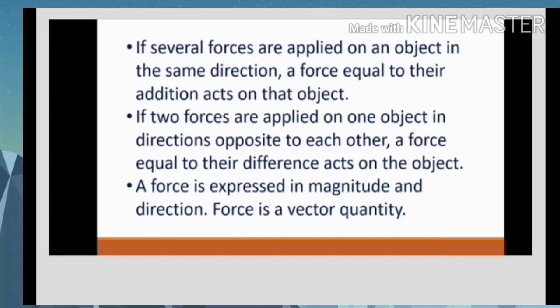If several forces are applied on an object in the same direction, a force equal to their addition acts on that object. And also, if two forces are applied on one object in directions opposite to each other, a force equal to their difference acts on the object. Last one, a force is expressed in magnitude and direction. Force is a vector quantity.